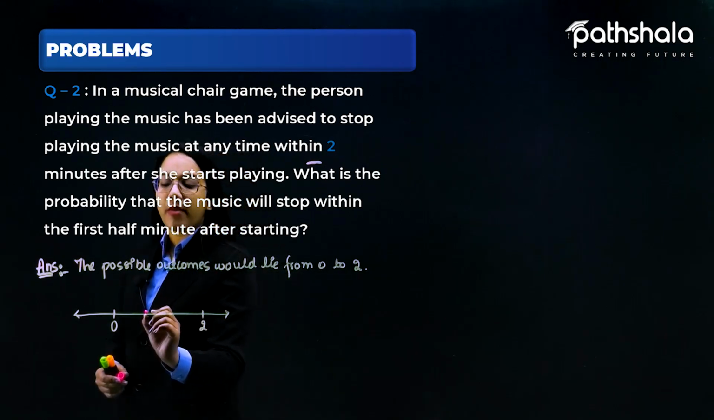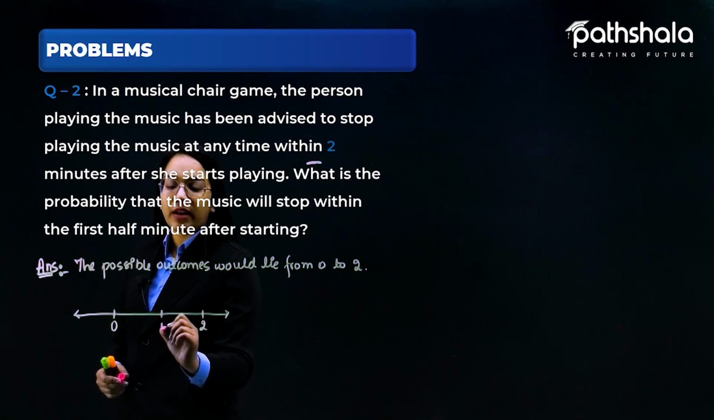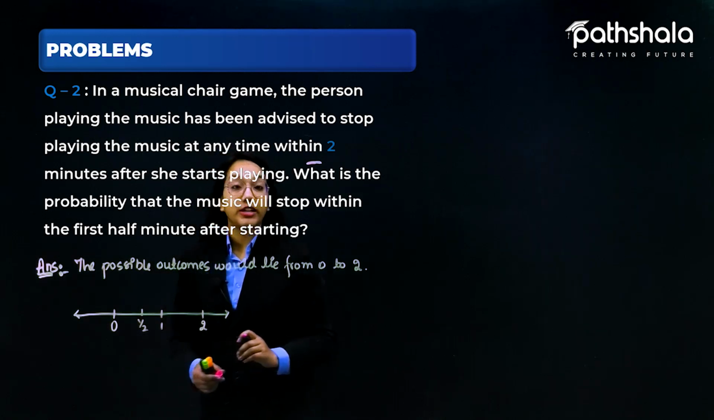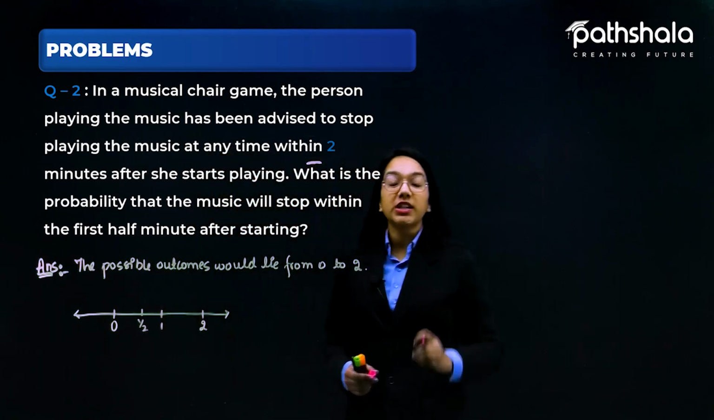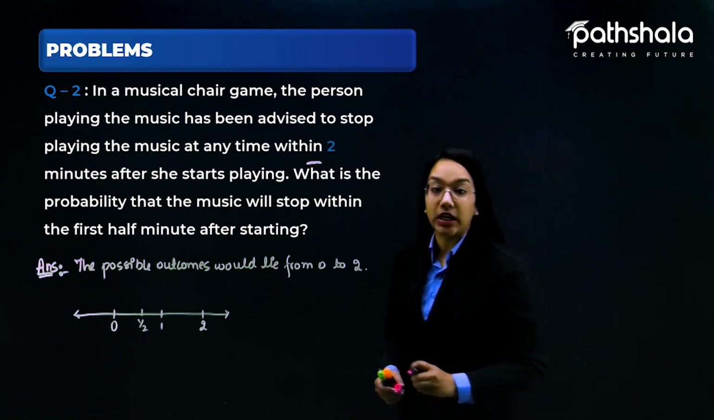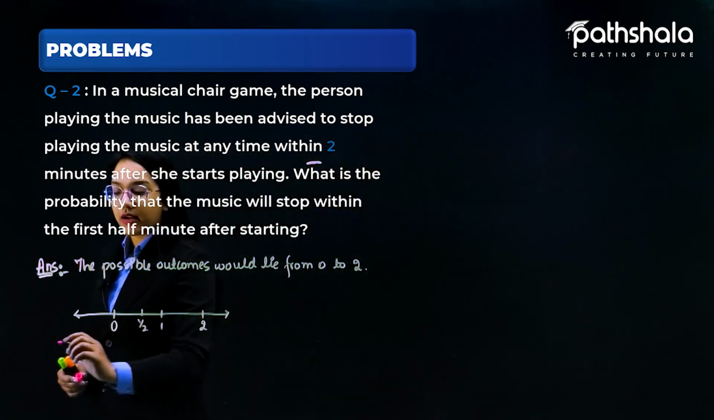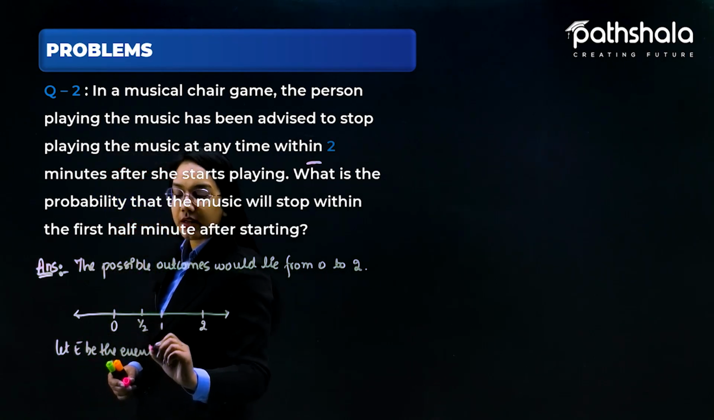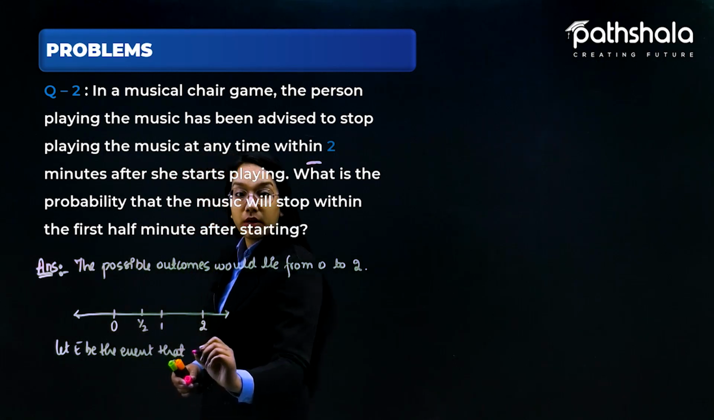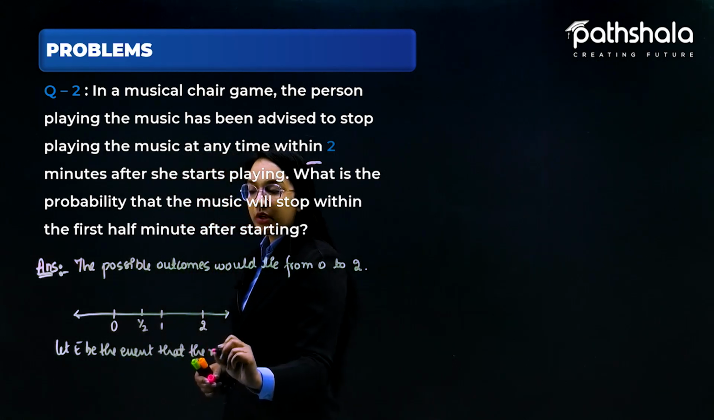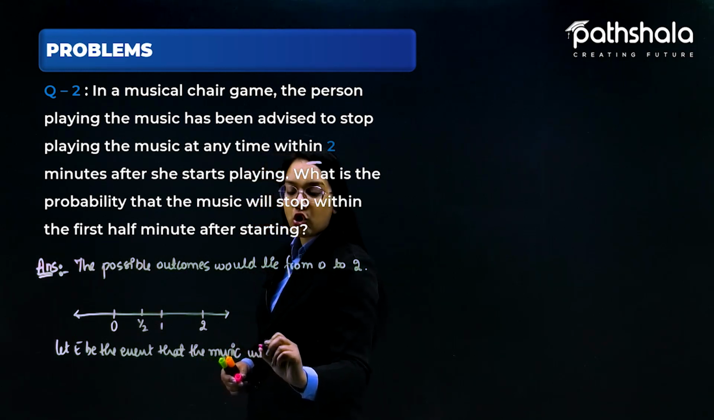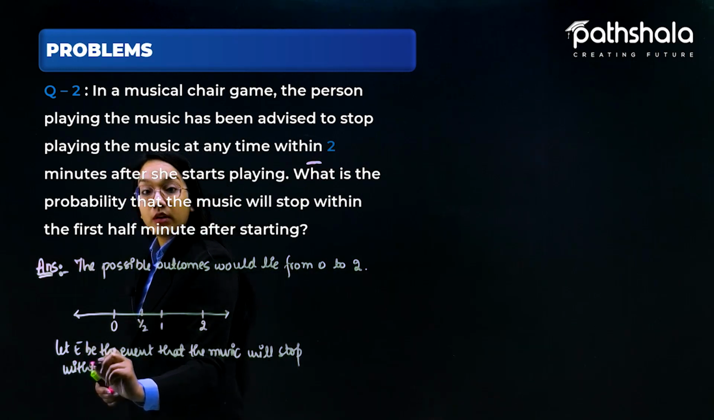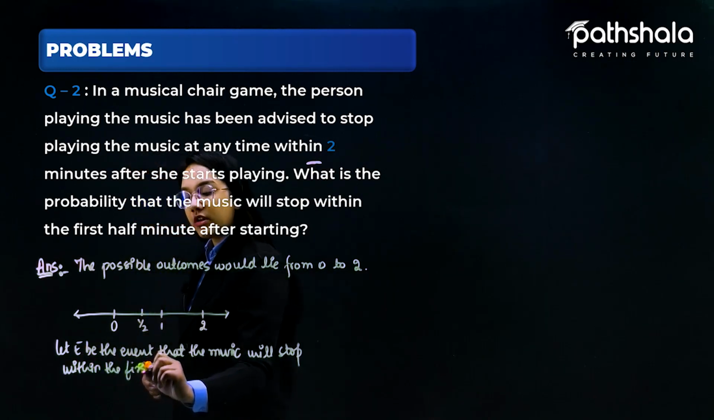Let us suppose I write a half over here and a 1 over here, because as per the question we just have to find the probability that the music will stop within the first half minute after starting. So let E be the event that the music will stop within the first half minute.